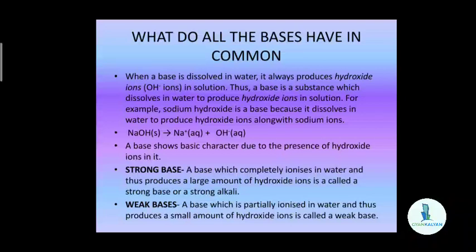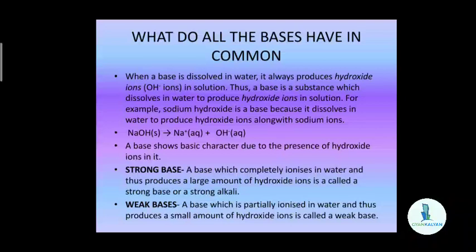Whenever you dissolve a base in water, it will produce ions, and as hydroxide ions are common to all the bases, what do they have in common? They have hydroxide ions. They will produce hydroxide ions when dissolved in water.